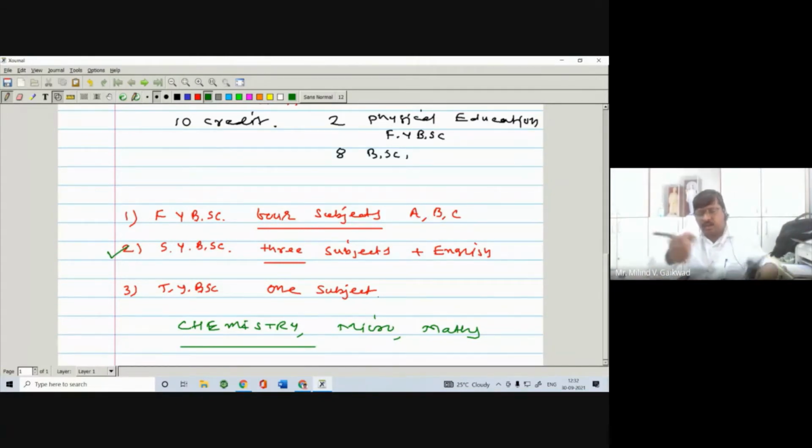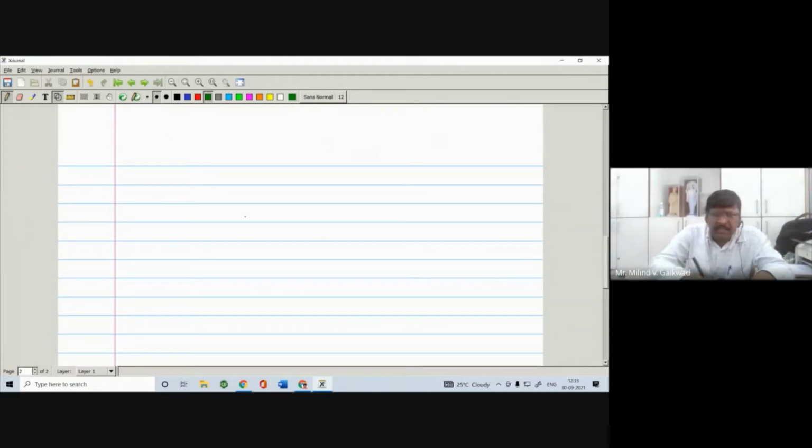Some students will say, no, I will put this subject only for passing, and I will not score in this subject. But when you go for higher education after BSc, they'll check all your marks. When you pass BSc, you can go for the MSc, Master of Science, and our college also has MSc chemistry, so one can do MSc chemistry.